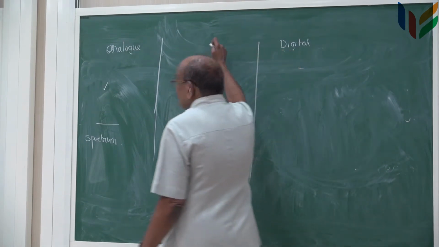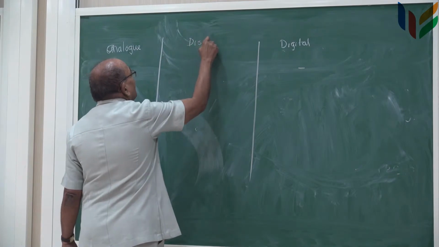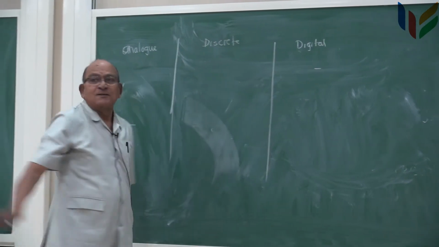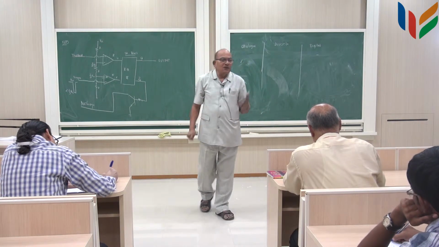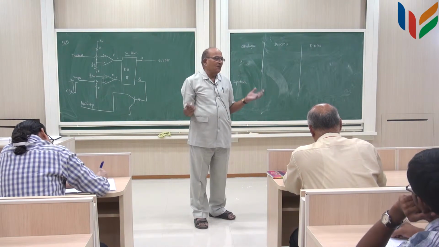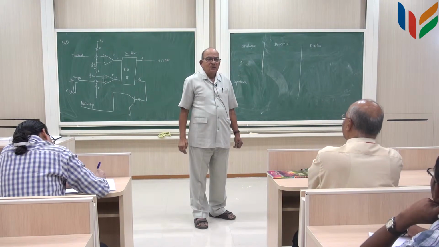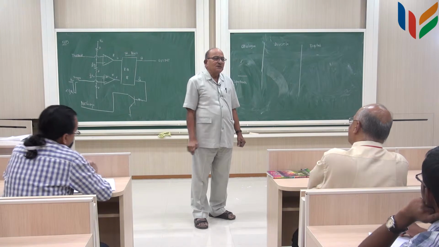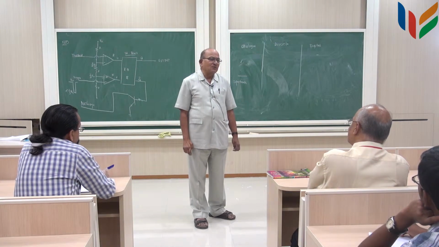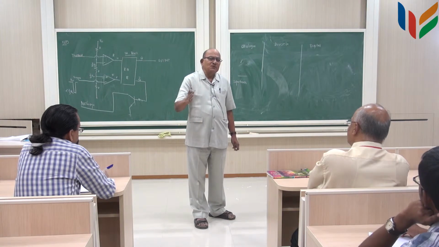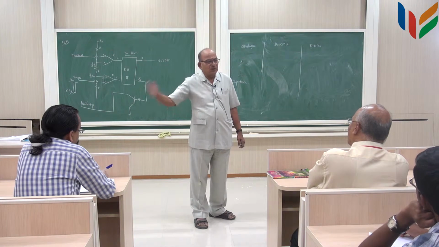But in between, we said there is something called a discrete domain. Right, where we said you take a continuous, analog signal and sample it at time intervals separated by a time less than or equal to 1 by 2b, where b is the bandwidth of the signal, and then the samples are good enough to give an exact replication of your original signal.